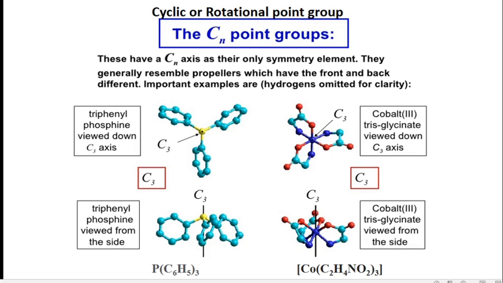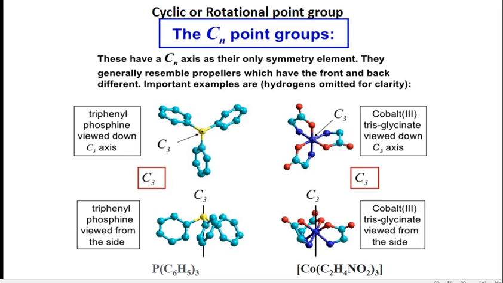So these are the molecules which have only one proper axis of rotation and all other symmetry operations are absent, then one can assign the point group of the molecule as C3. Another example is cobalt(III) trisglycinate. The glycinate, CH2COO, is connected here with the cobalt atom.